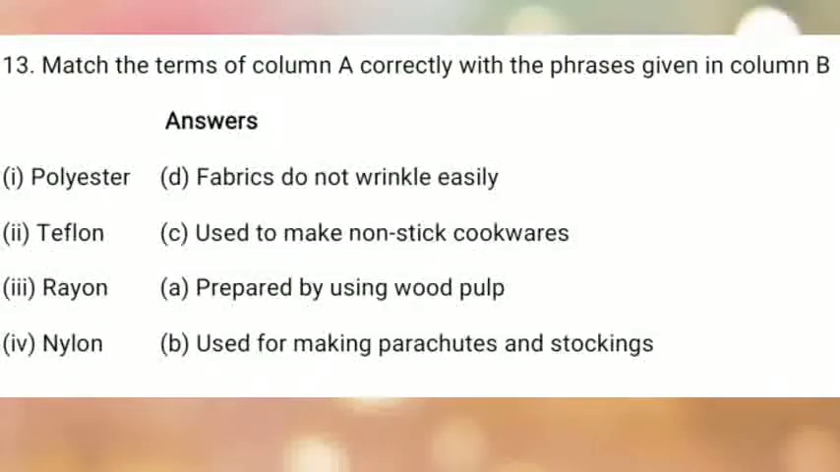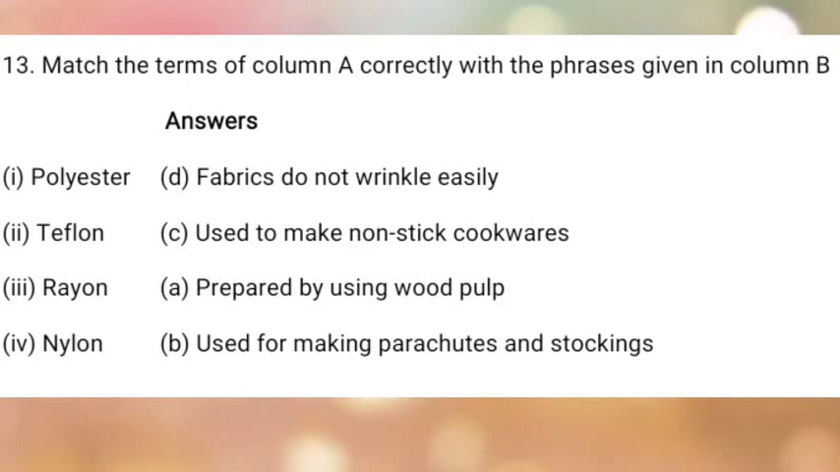Now polyester, we all know, is a fabric that does not wrinkle easily. It is easily ironable and therefore it has to be matched with fabrics that do not wrinkle easily. Teflon, we know Teflon plated cookwares, so it is used to make non-stick cookwares. Next one is rayon. As we know, rayon is neither completely synthetic nor completely natural. Why? Because it is made with wood pulp. So therefore, we have to match it with prepared using wood pulp.